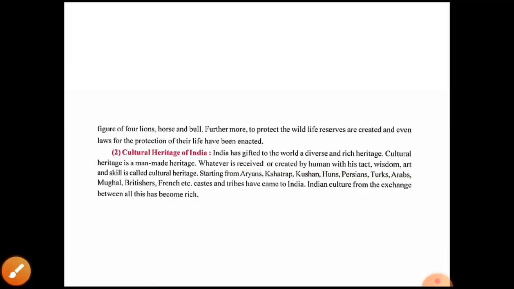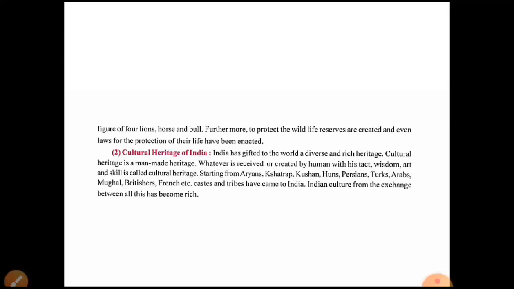Kshatrap, Kusan, Huns, Persians, Turks, Arabs, Mughals, Britishers, French, Dutch, etc., castes and tribes have come to India. So from the ancient period, Aryans, Kshatrap dynasty, then Kusan and Huns, Persians, Turks, Arabs, Mughals, Britishers, French, Dutch, they came to India, and Indian culture became rich from the exchange between all these.